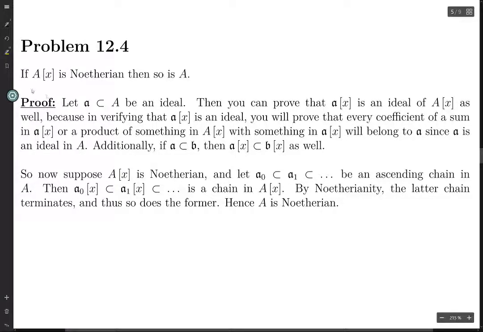Alright, suppose that this polynomial ring is Noetherian. We want to prove that the underlying ring is Noetherian as well. This is the converse to the Hilbert basis theorem, and it's usually not mentioned because the Hilbert basis theorem is